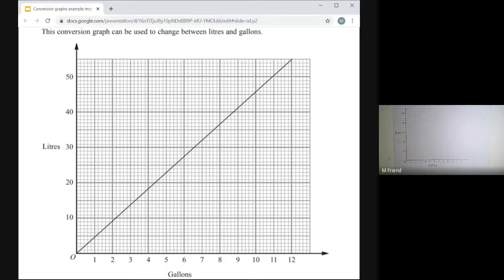Furthermore, I wanted to point out that all of the questions you've done so far were only one particular context, and that context was switching between different currencies. Now, that is probably the most common situation when we need to do conversions in maths. But the second most common is when you need to switch between different units.